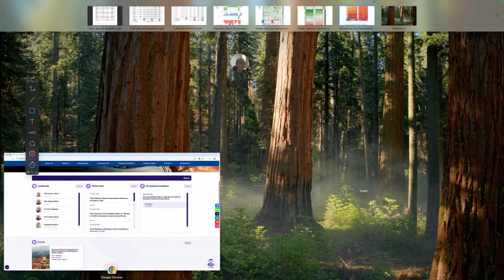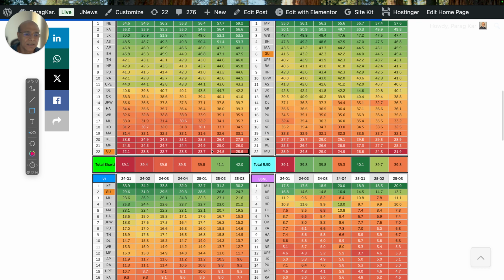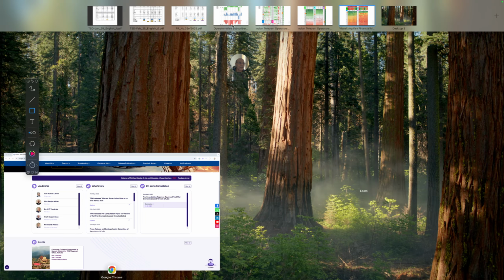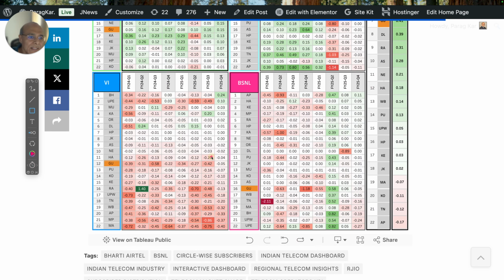So Bharti, if you recall, is the lowest and Reliance Jio is modest, right? And Vodafone Idea is also very significant from their perspective. Now, looks like in Gujarat, Bharti has gained only 0.15, right? Reliance Jio has gained 0.36, proportionate to the importance for them. Vodafone Idea has lost and BSNL has lost, right?